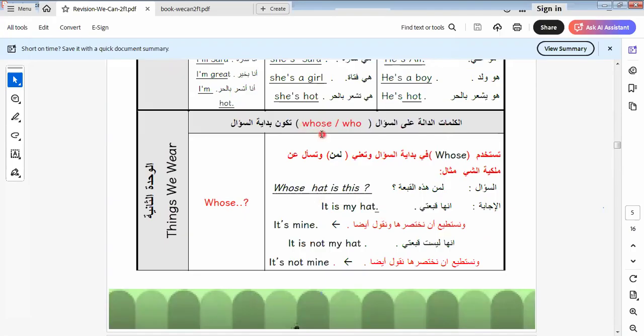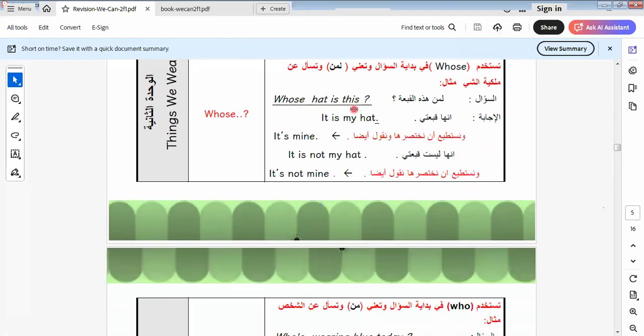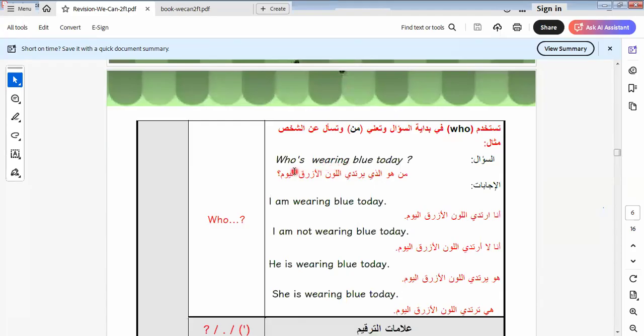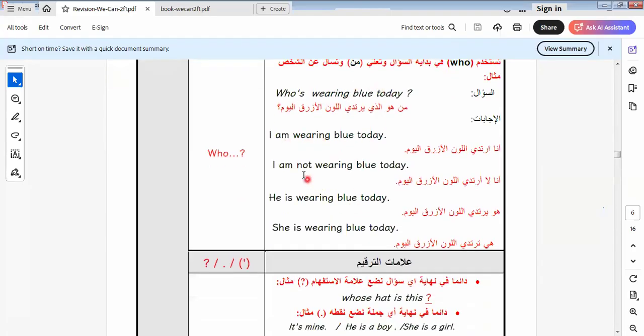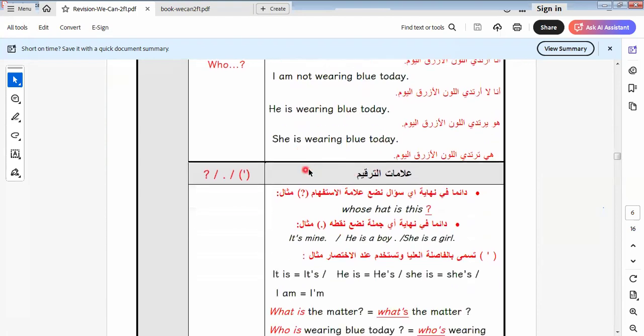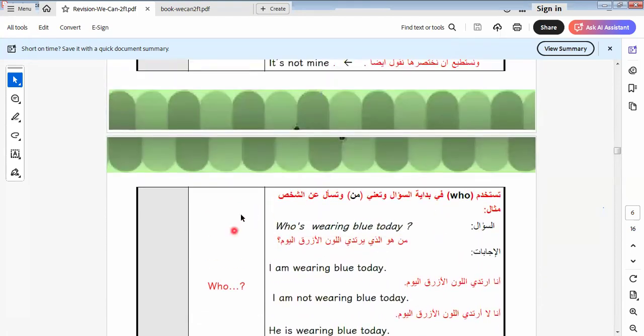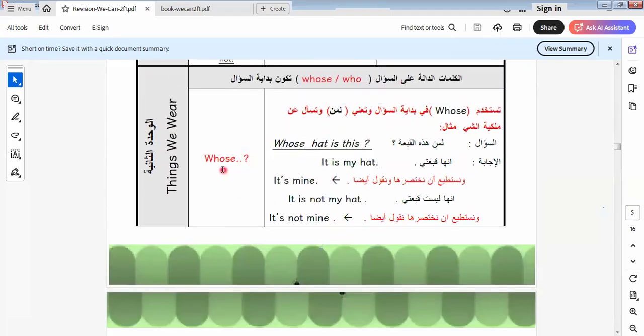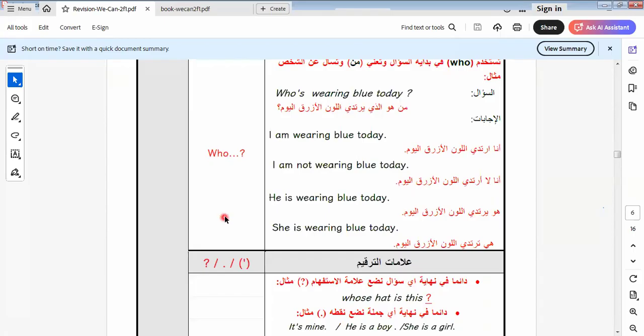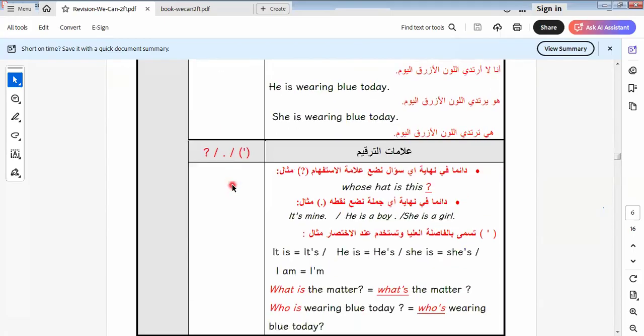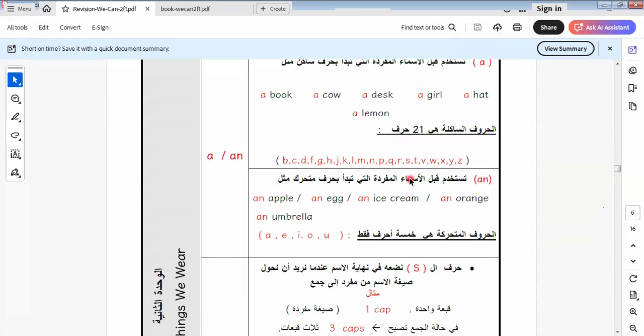In this unit, we learn the two keyword questions, whose and who. We use whose when we ask about something that belongs to me, and who to ask about the subject person. We say, whose hat is this? You say it's my hat, or it's mine. Both are correct. When we say who is wearing blue today, you say I'm wearing blue today, he's wearing blue today, she's wearing blue today. Here we have punctuation marks that we must know.